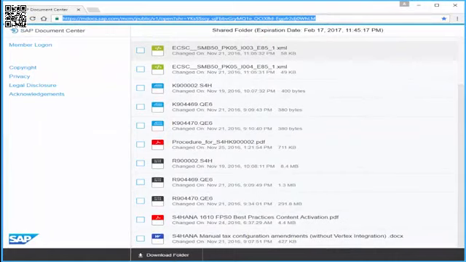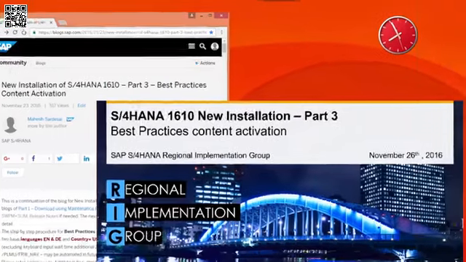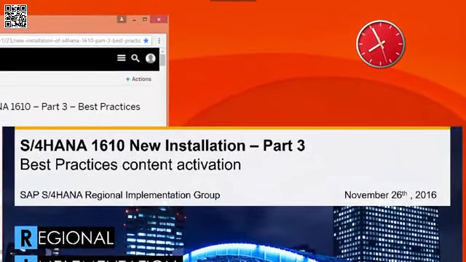The documents needed for the entire installations are attached in this mobile link, which is mentioned in various places in the blog. It contains documents, transports, and script files. In both part 1 and part 3 blogs, there is a clock which shows the timing as you do the steps. Here is a 1-minute preview of the video.